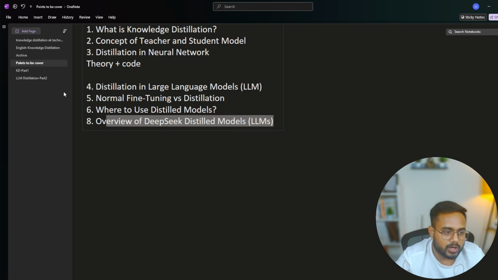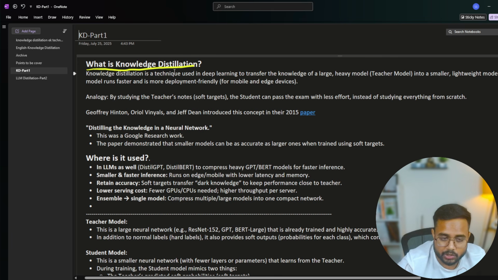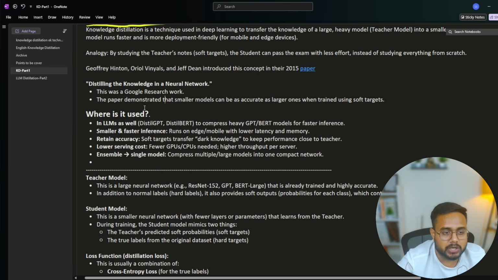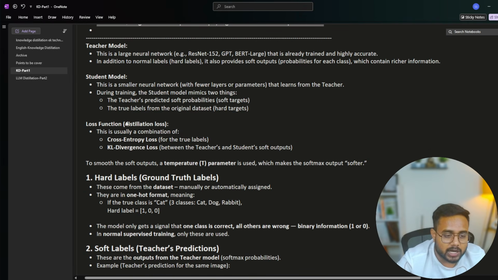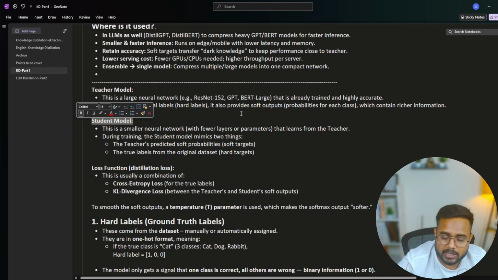Okay. So here, if you go and check the first part, there I kept the entire theory. So the distillation definition, what is the definition of distillation? And here you can see where it is being used. This point I can explain to you later on. Then I showed you the concept of the teacher model. What is a teacher model? What is a student model? I gave the complete definition with respect to both.